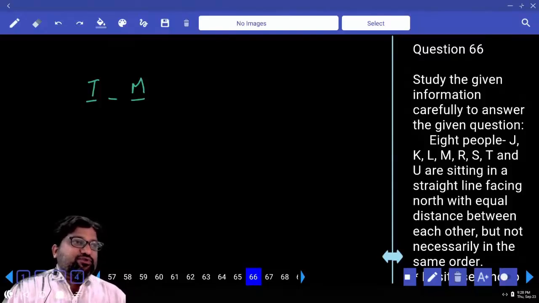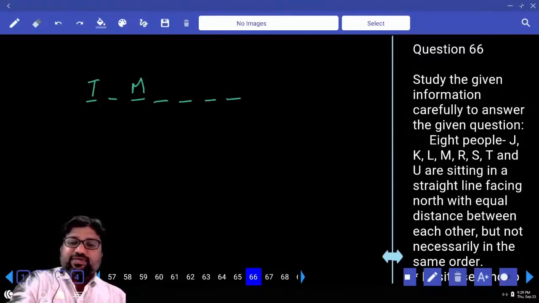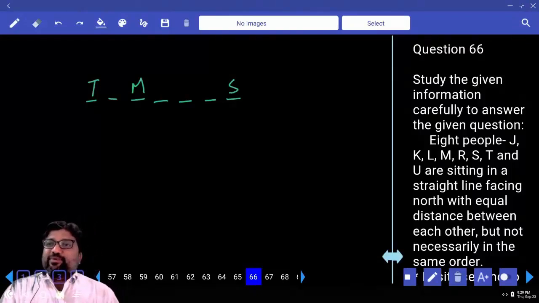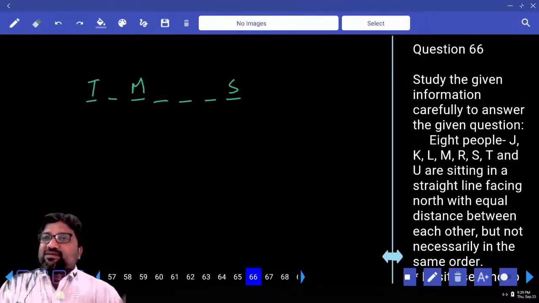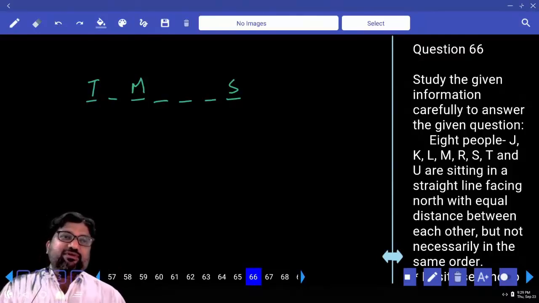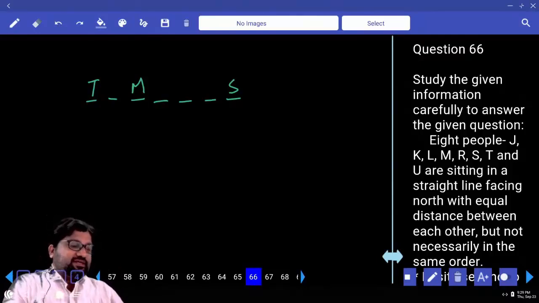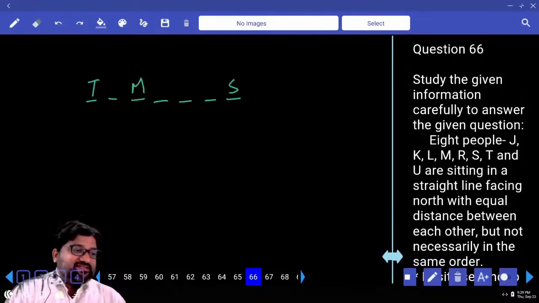Next, S sits fourth to the right of M. Fourth to the right of M: 1, 2, 3, 4, S. As of now, we have covered how many places? 7 places. Always this point should be in your mind. The places that you cover is also important. So we are looking for only one place. That one place can be in the extreme left corner or in the extreme right corner. That's it. Next point.